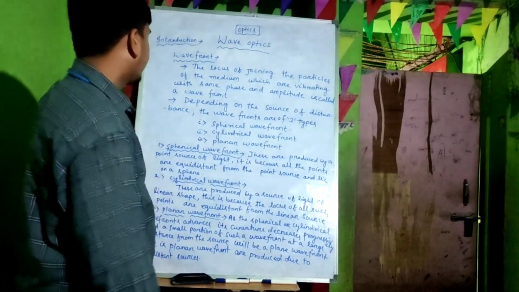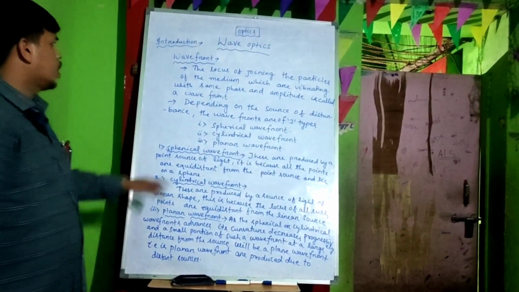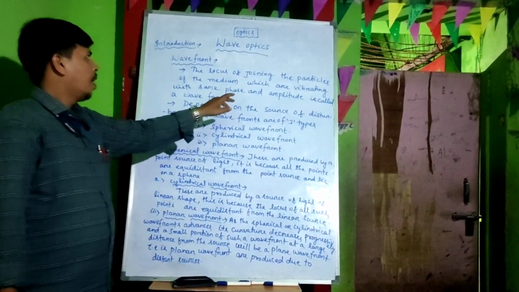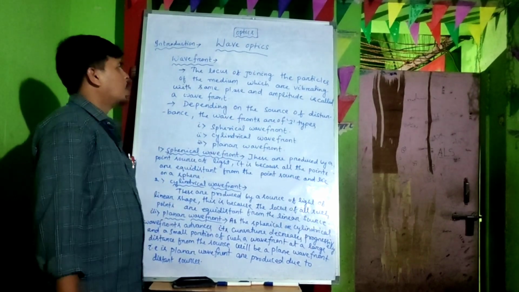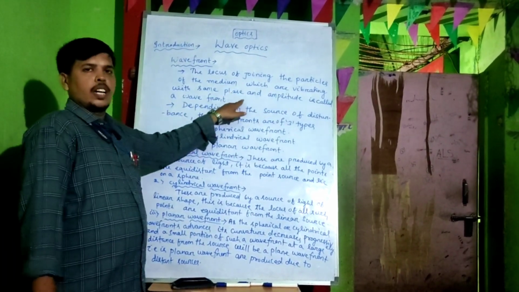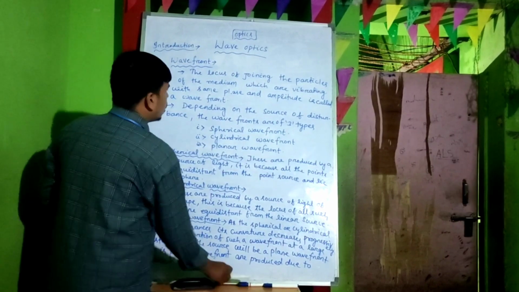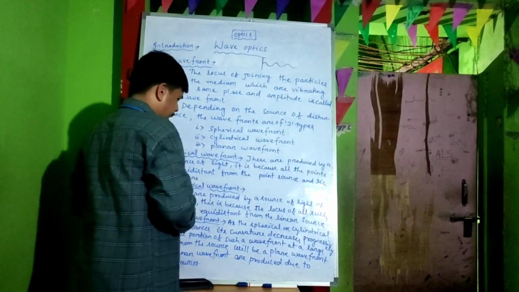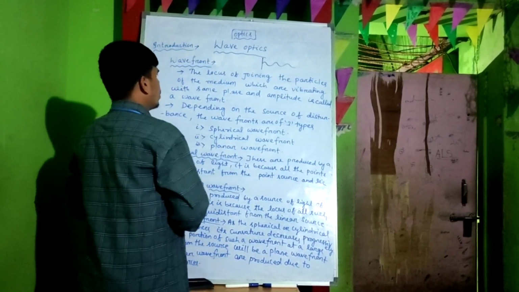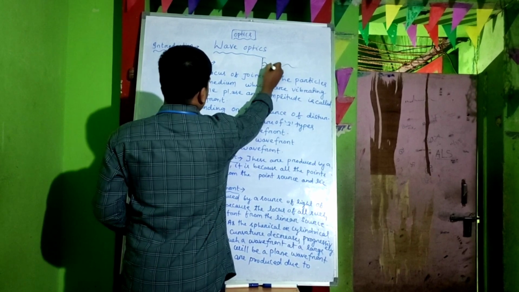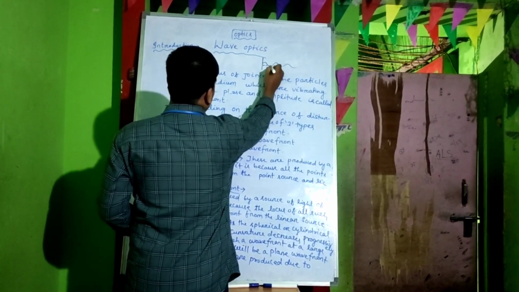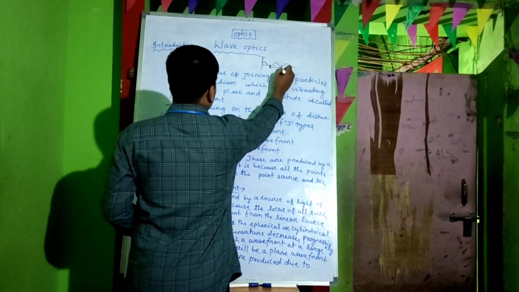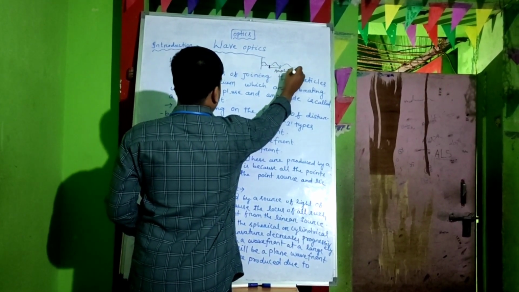Again, I repeat, what is the definition of wavefront? Wavefront means the locus of joining the particles of the medium which are vibrating with the same phase and amplitude. What do you mean by amplitude? If we draw a diagram, this is the same phase, and the distance from one wave to another is known as amplitude.